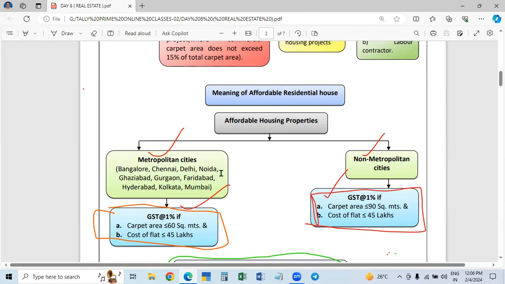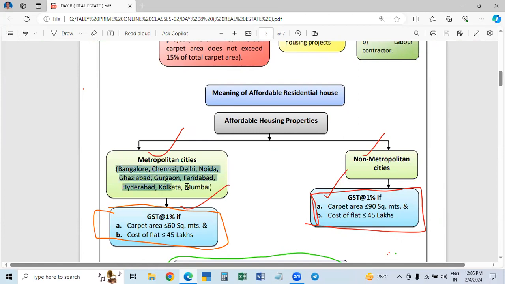For an affordable residential house, the metropolitan cities given are Bangalore, Chennai, Delhi, Noida, Ghaziabad, Gurgaon, Faridabad, Hyderabad, Calcutta, Mumbai. So these are given. In Telangana, only one city, Hyderabad, is given. In Andhra Pradesh, no city is given.